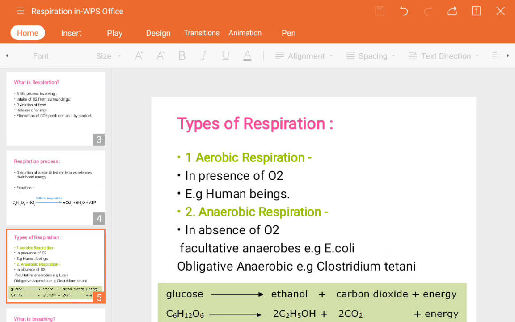So the conversion of glucose into alcohol or some kind of lactic acid in the absence of oxygen to release the energy. So in this process, the oxygen cannot be taken and the product will be alcohol and some kind of acids, and it will lead to form some carbon dioxide and the energy in the form of ATP. So when does this kind of anaerobic respiration take place?